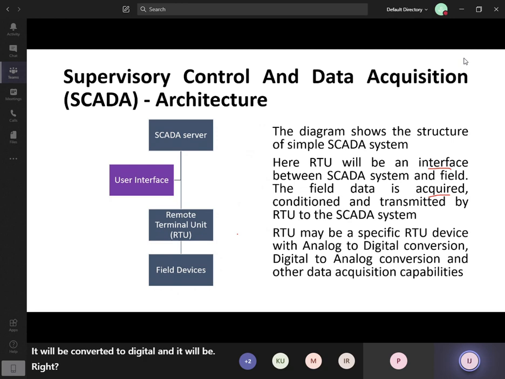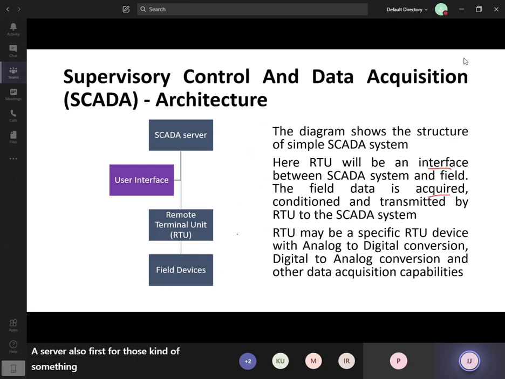So an RTU may be a specific RTU device. That means for the task of an RTU, there are specific devices. We call them RTUs, with analog to digital conversion, digital to analog conversion, and other data acquisition capabilities like filtering, remote IO, signal conditioning, amplifying. So these kinds of data acquisition features are there, right? If the signal level is low, it has to be amplified to send it to the server.